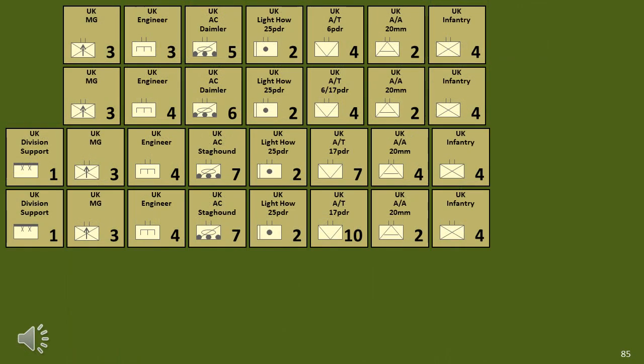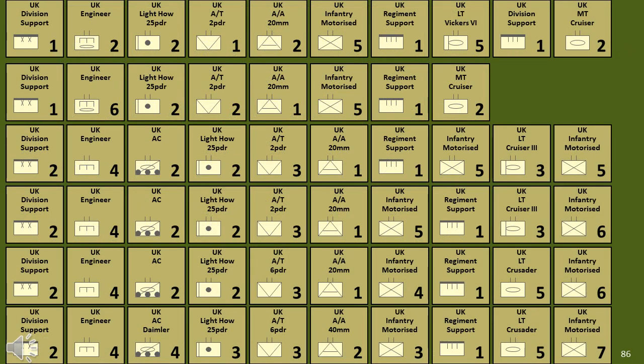From July 1943 to the end of the war, we see significant increases in strength of the Armoured Car Reconnaissance Battalion due to improved vehicles, and the Anti-Tank Battalion, due mainly to improved guns and ammunition. The Anti-Aircraft Battalion increased in strength in 1944, but dropped back when the threat from German aircraft was less. Let's now look at the Armoured Division.